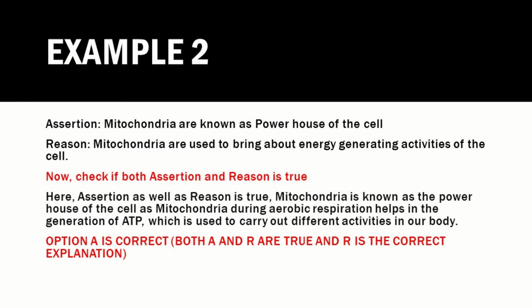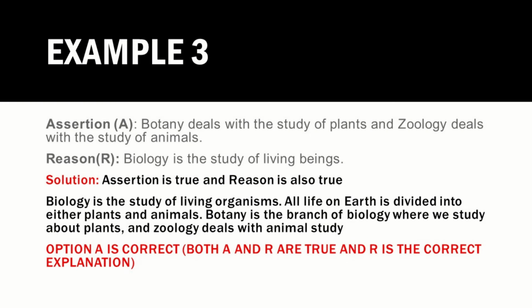Now in the second example, assertion says mitochondria are known as the powerhouse of the cell. The reason provided is that mitochondria are used to bring about energy generating activities of the cell. So we will check both assertion and reason are true. Now we know that mitochondria are the powerhouse of the cell, and during aerobic respiration a large amount of energy is produced in the form of ATP, which we use to carry out different activities in our body. And since both assertion and reason are true, option A is correct.